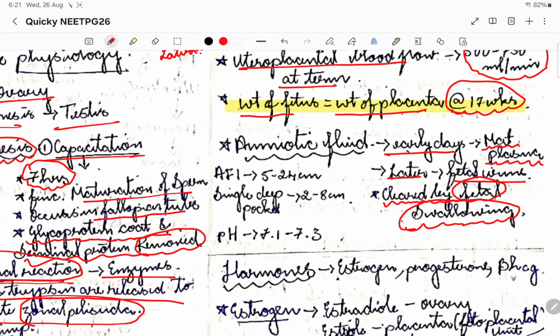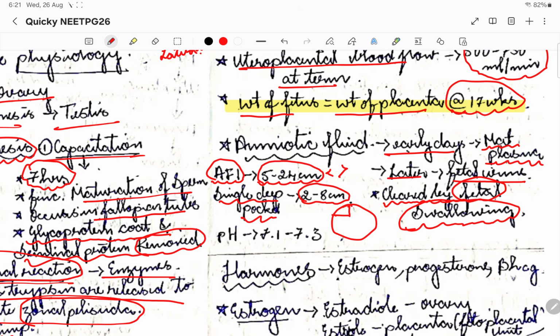Okay, so the two important points are, the amniotic fluid index, which is about 5 to 24 centimeters. So 5 to 24 centimeters is the normal amniotic fluid index. If it is less than 5, it is called oligohydramnios. If it is more than 24, it is called polyhydramnios. Or else we can take a single deep pocket. In the entire amniotic fluid, if we take a single deep pocket, it should be 2 to 8 centimeters. That is the normal value.